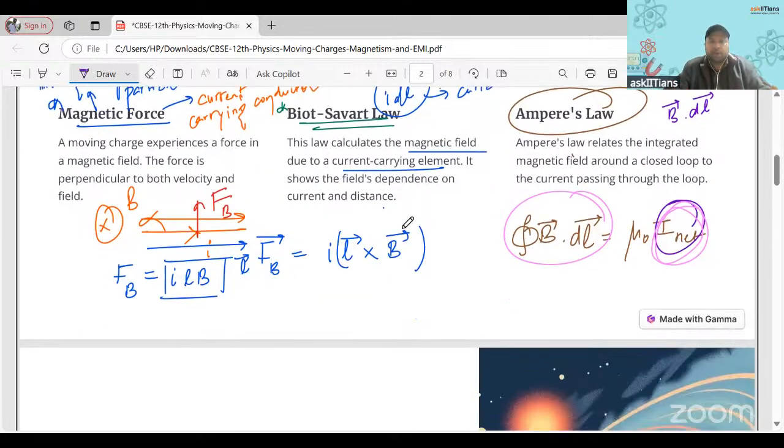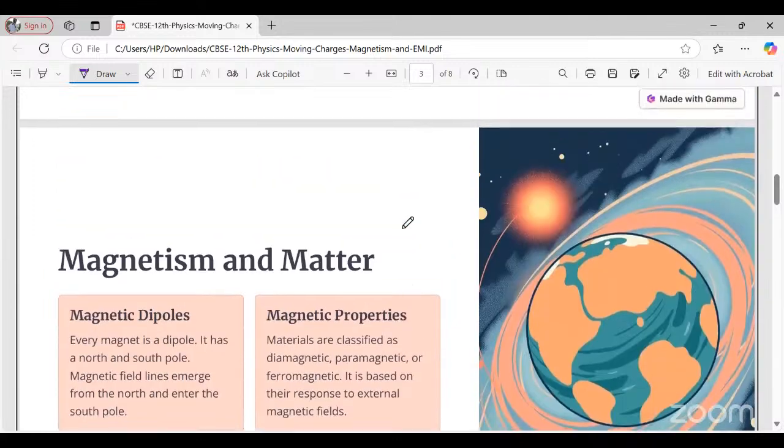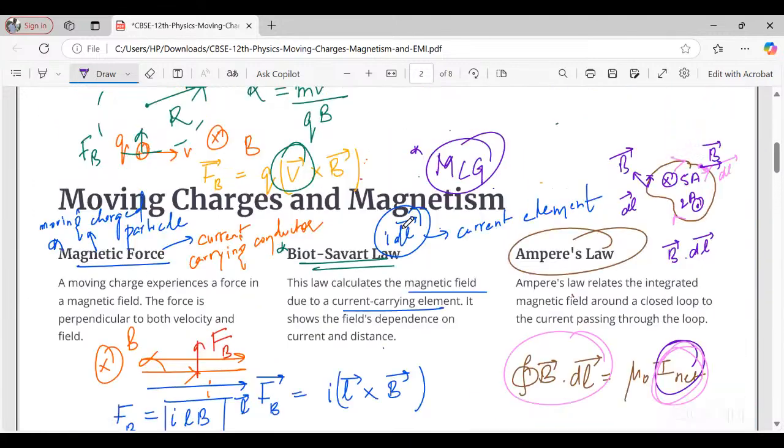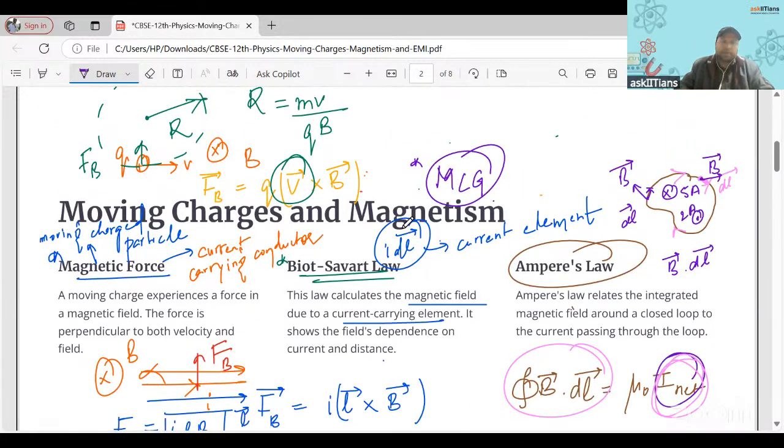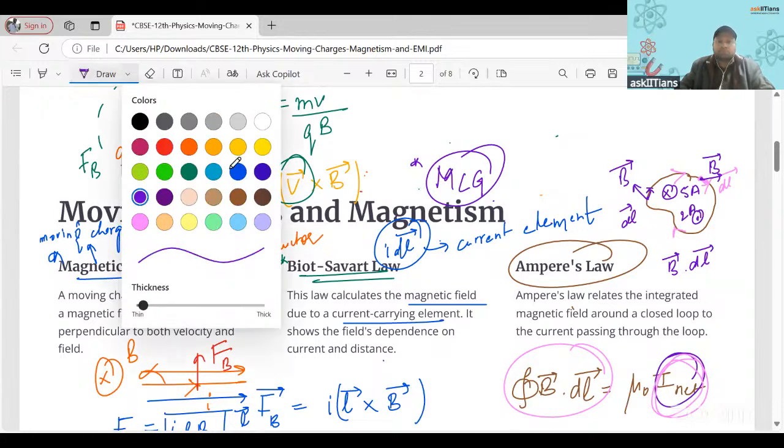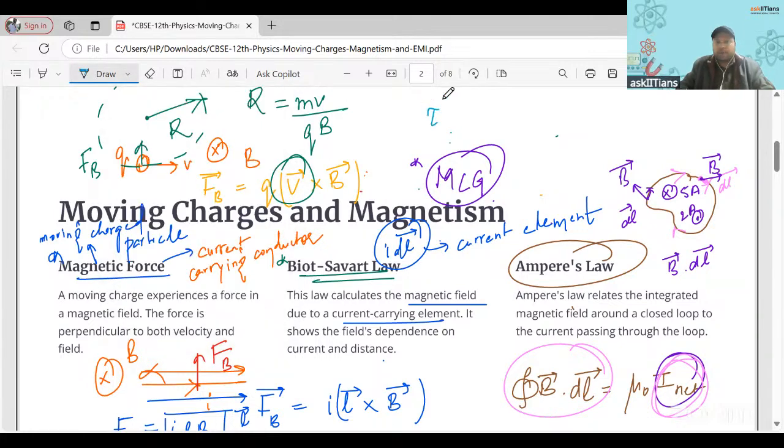All right. Sir, about the torque also. About the torque also, right? The magnetic moment concept, right? Vector M cross vector B. Vector M is what? The magnetic moment. That I'll be sharing with you in the presentation also.